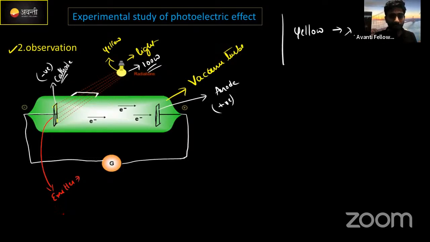Why do we say emitter? Because electrons will be emitted from the plate. That's why it has a work function value. Suppose it is 3 electron volt. How much? 3 electron volt means if you supply this amount of energy, then the electrons start to eject from the metal surface, or else they won't. Now imagine this yellow light has a particular frequency, particular wavelength, particular energy. Correct? Suppose the energy is 10 electron volt.